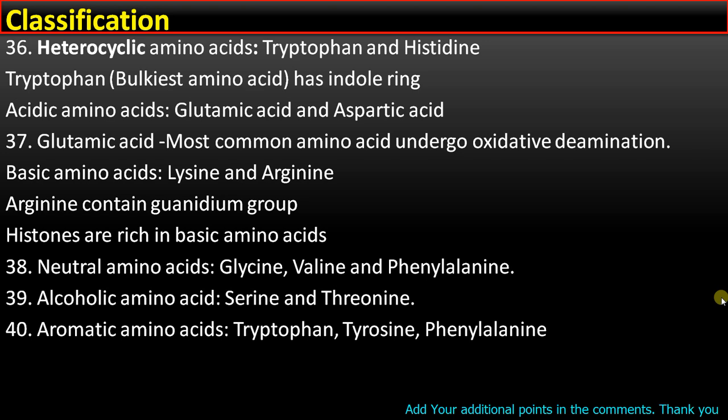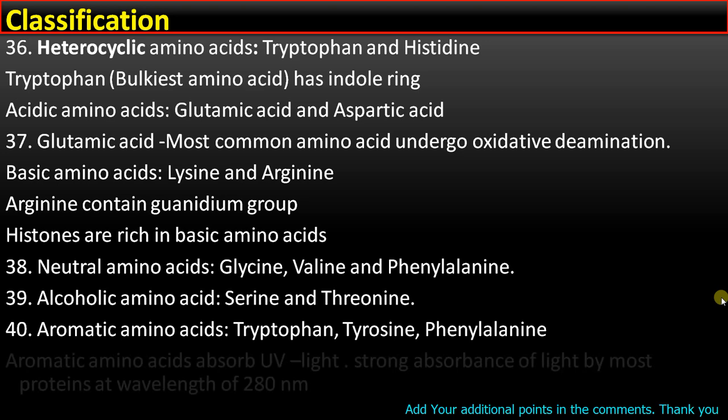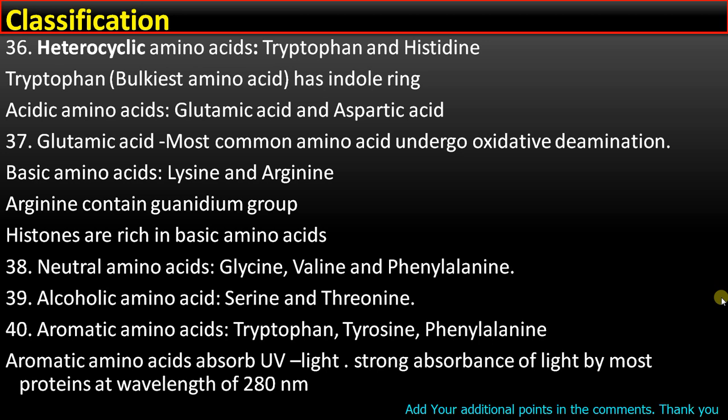Point number 40. Aromatic amino acids include tryptophan, tyrosine and phenylalanine. All are having strong absorbance of light, and absorbance of light by proteins at 280 nanometer is due to the presence of these aromatic amino acids.